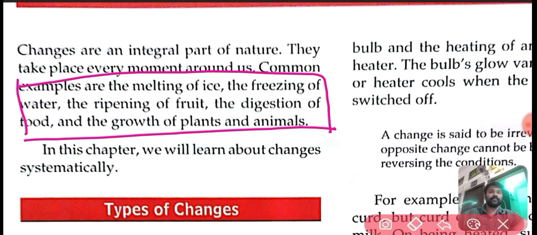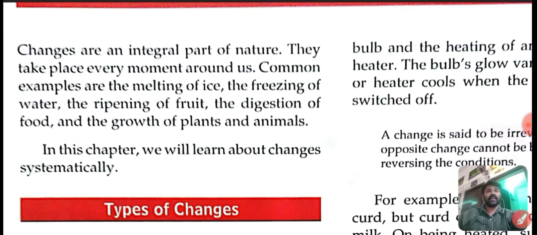It is a change. The ripening of fruit is another type of change. The digestion of food is also a change. The growth of plants and animals is a change. And also we are growing, that is also a change. Okay. Many changes happen around us.